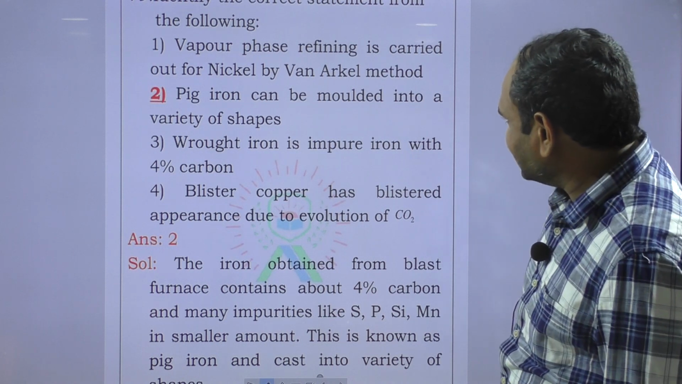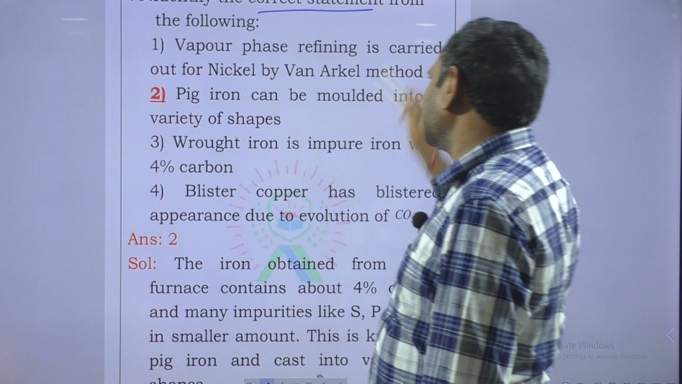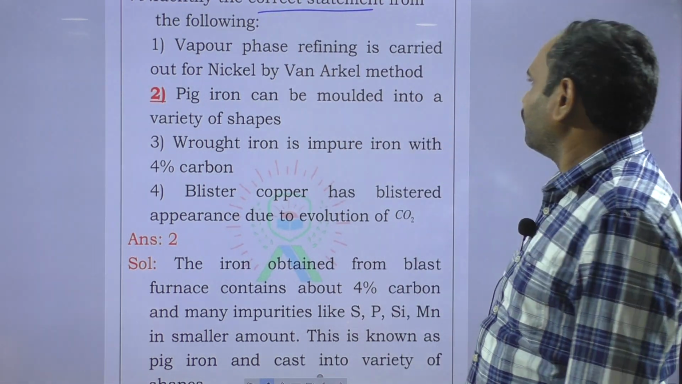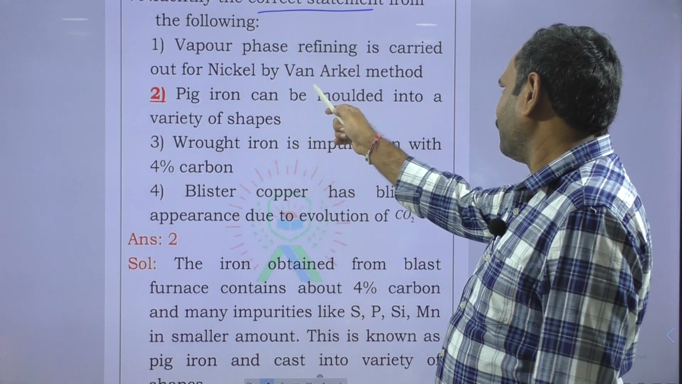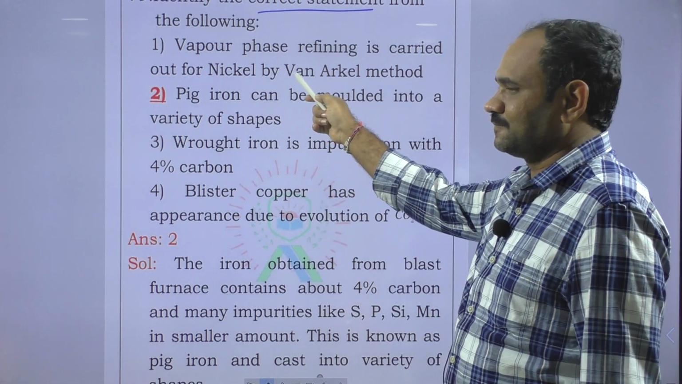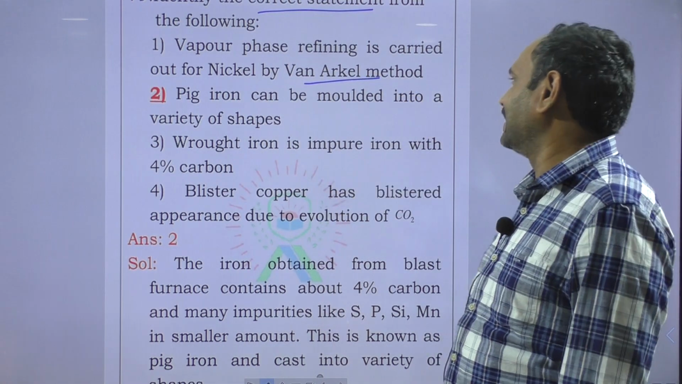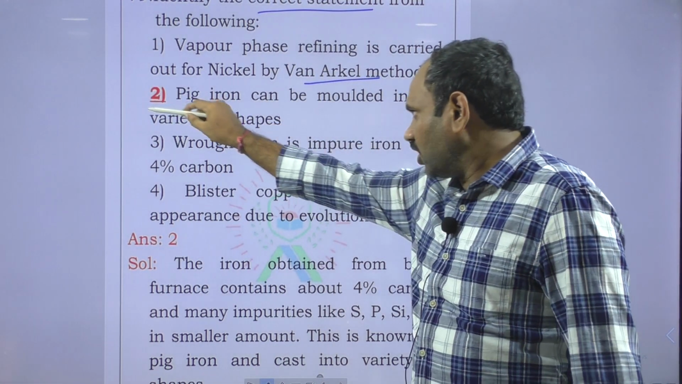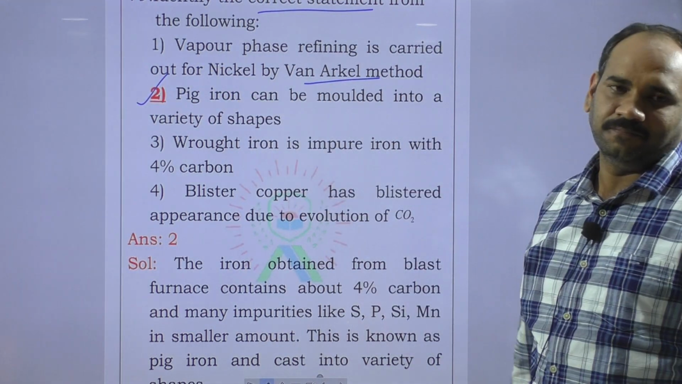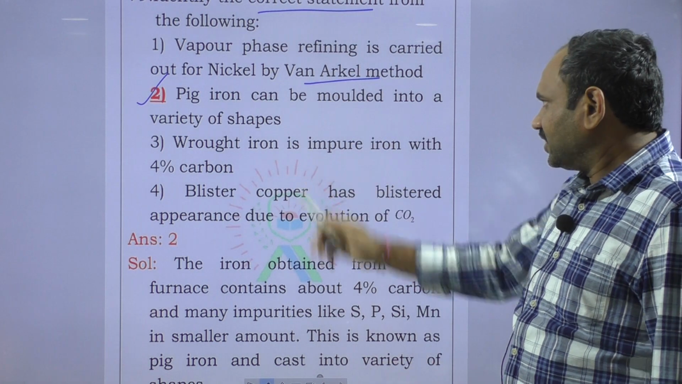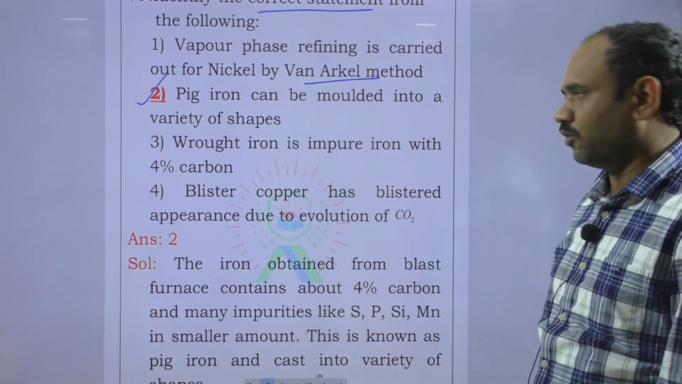Which statement is the correct statement? Here, vapor phase refining is carried out for nickel by Mond's process. Here it is given as Van Arkel process, that's why it is a wrong statement. Here, pig iron can be molded into a variety of shapes. This is a correct statement. Pig iron is used for the preparation of different shapes of molds.